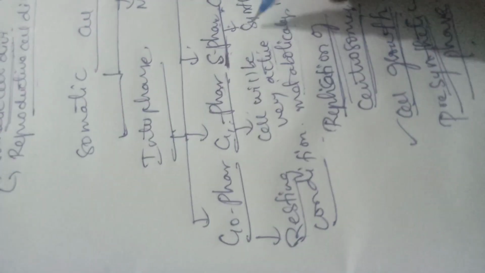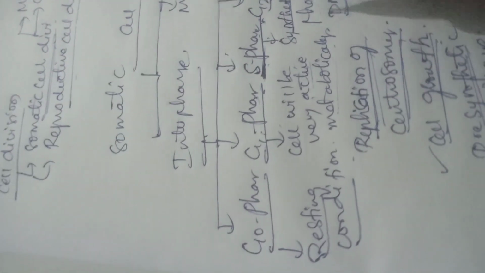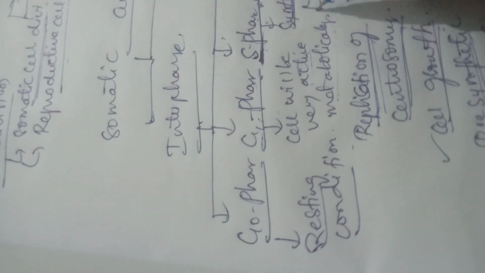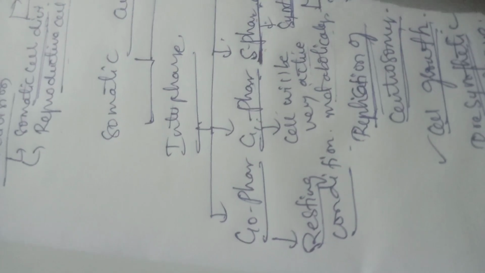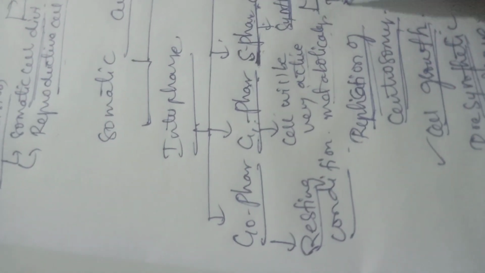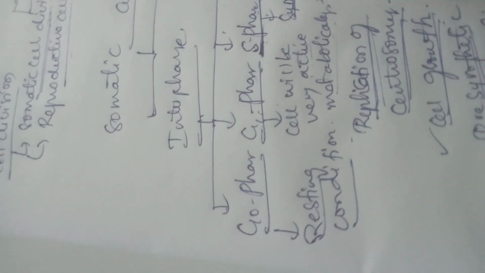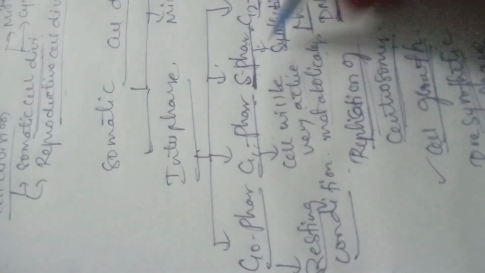And S phase is also called the synthetic phase. So why is this called the synthetic phase? It is called the synthetic phase because there is formation of new DNA by means of replication of DNA. So that is why it is called S phase or synthetic phase.